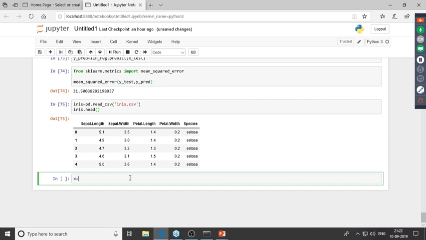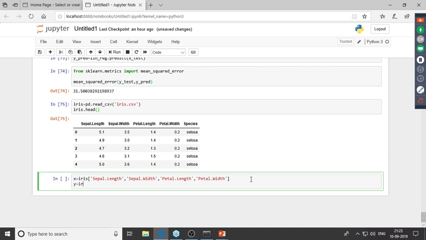So let me extract out the independent variable first. So x equals iris of, and I'll give in all of the names of these. So it'll be sepal length, and then we've got sepal width. This is capital W over here. After sepal width, we've got petal length. So let me just type in petal length over here. You'd have to make sure that you're taking care of the small letters and the capital letters over here, because it is extremely important. So if you mess it up, then you'll not get the right result. Right, so all of these are my independent variables. I've got sepal length, sepal width, petal length, and petal width.